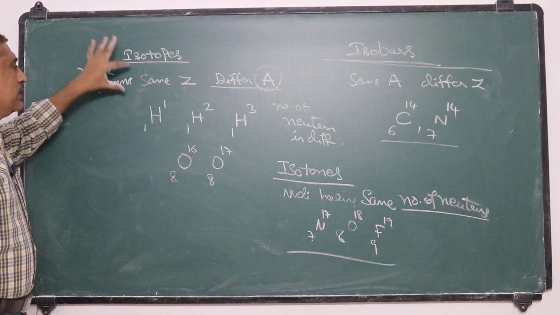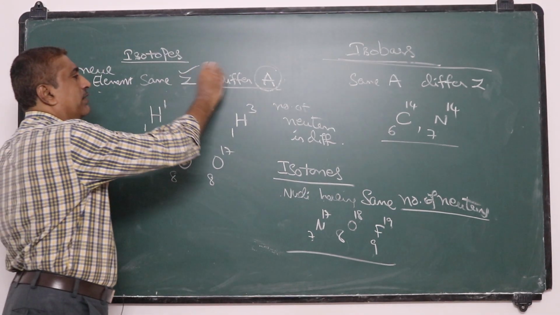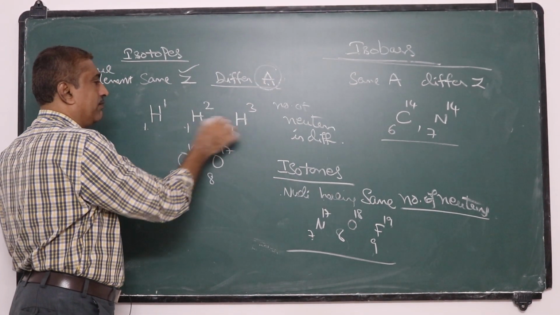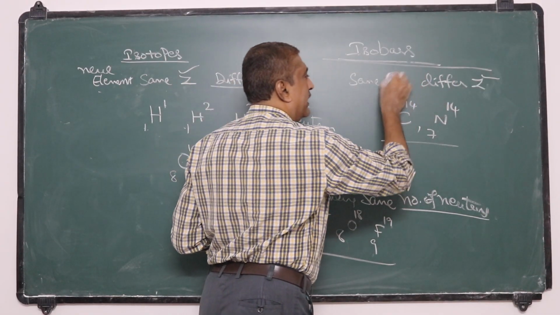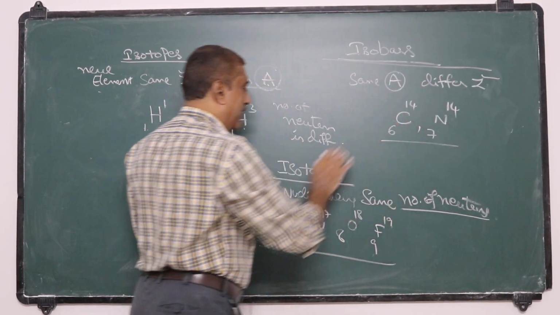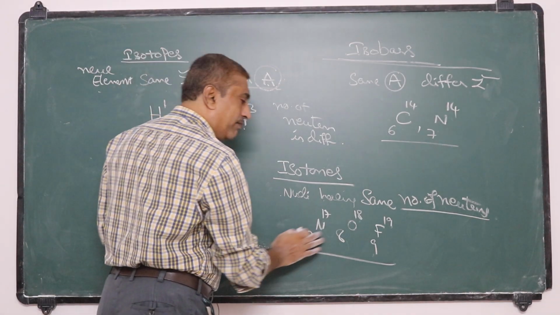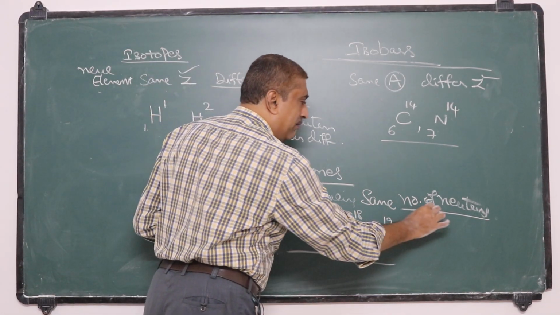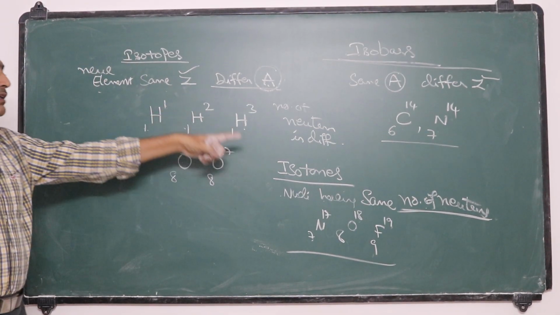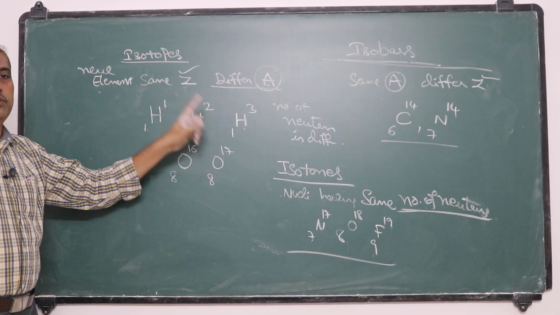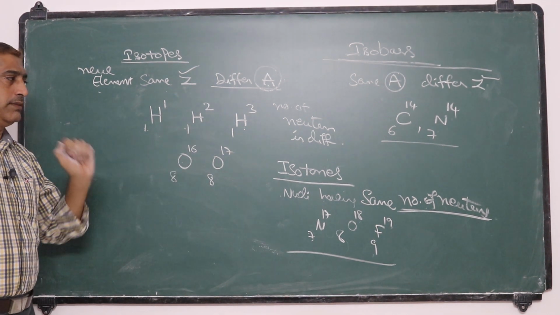Okay, so isotopes, isobars, isotones. Remember that for isotopes, Z is the same, A is different. Isobars, Z is different, A is the same. And isotones, they have the same number of neutrons. So these are three different types of nuclei: isotopes, isobars, isotones.